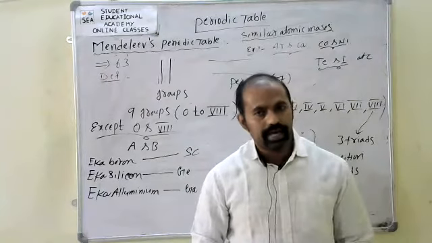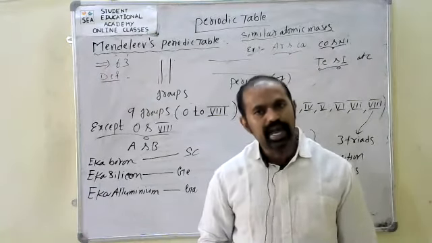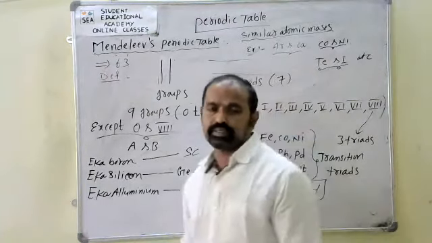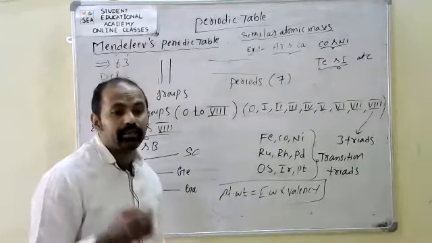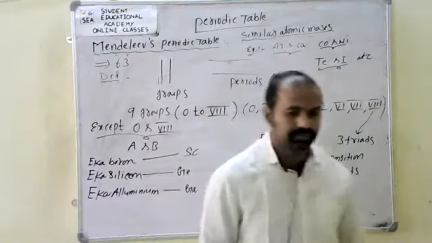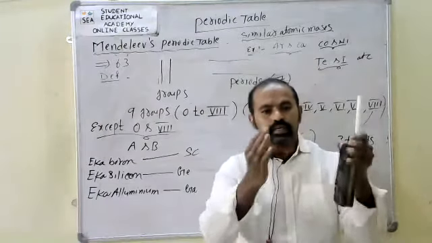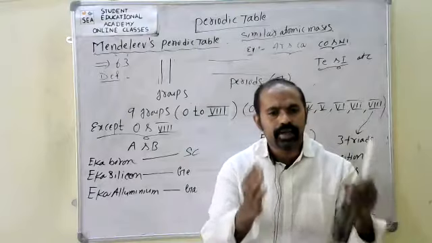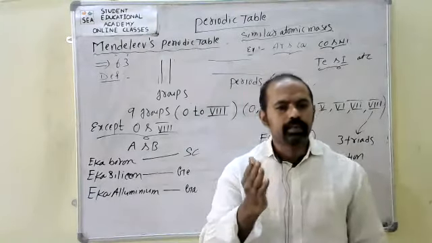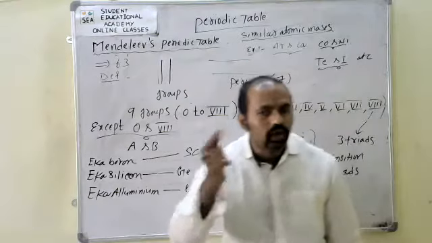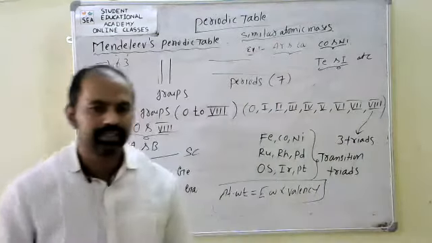At the same time, Mendeleev's periodic table has some demerits. What are the demerits in Mendeleev's periodic table? First thing, some elements with higher atomic weight were placed before elements of lower atomic weight.